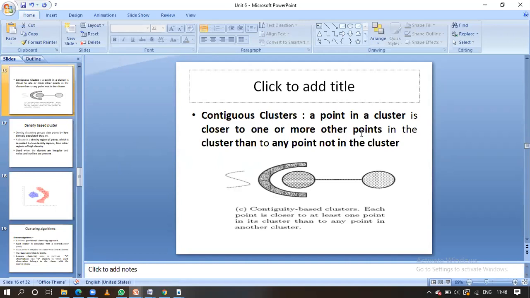If you take one point from the cluster that is closer to at least one other point, for example if you take one point here that is closer to at least one point, then we call them contiguous clusters, guys.